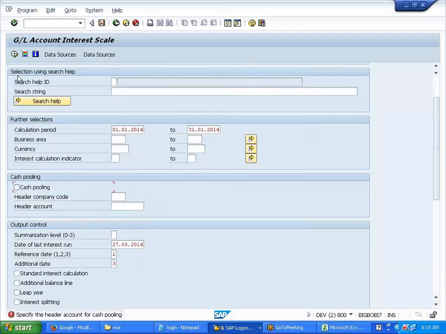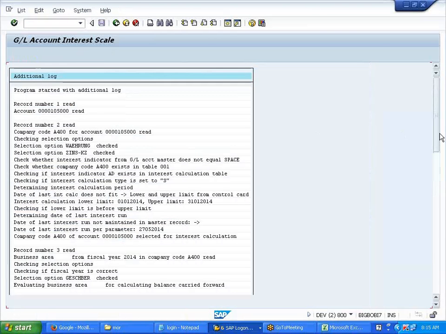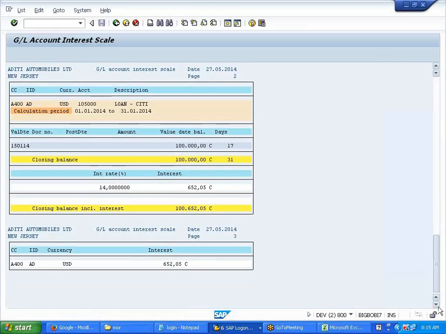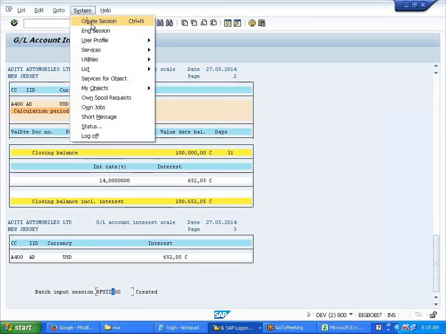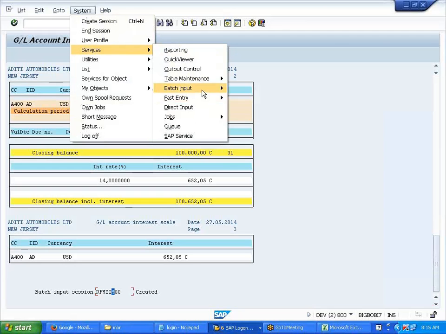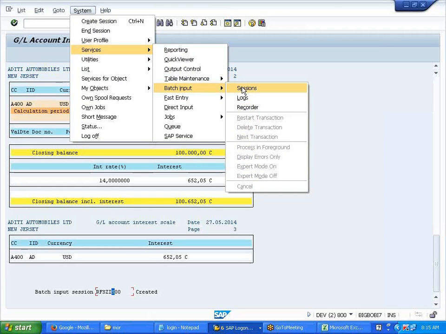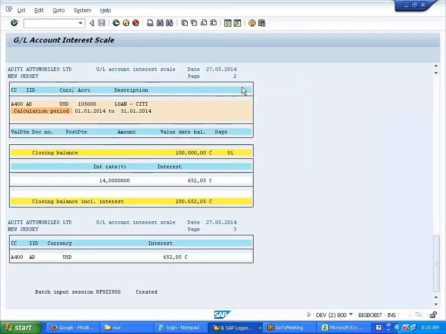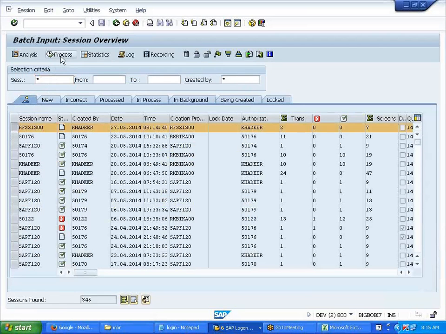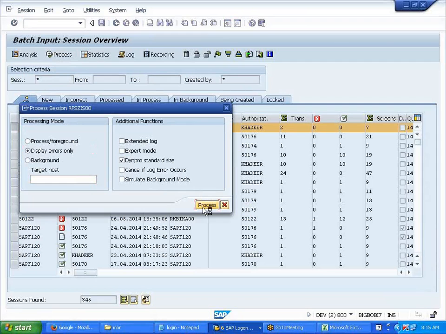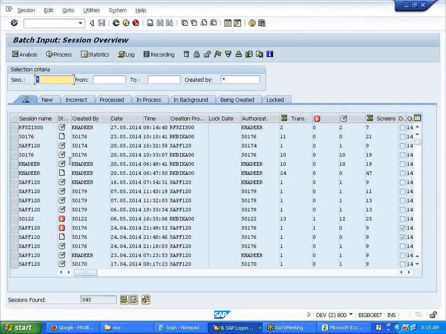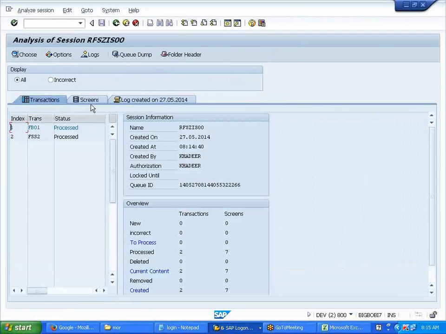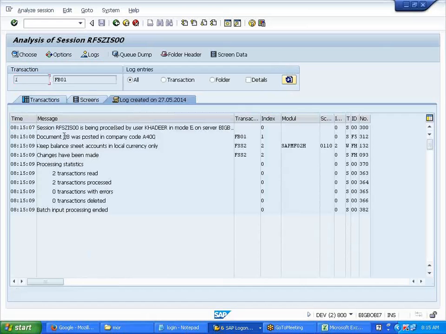Cash pool. Oh no, I don't want this. Execute. Here, this session is created now. Keep the cursor here. System, services, batch input, session. You know this, right? I have shown you this. Select this, process, display errors only, process. If you want to see the session overview, because you put it on hold, you're able to see this. This is the document created.